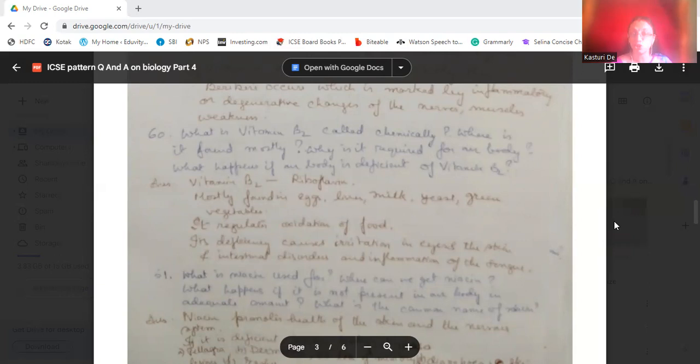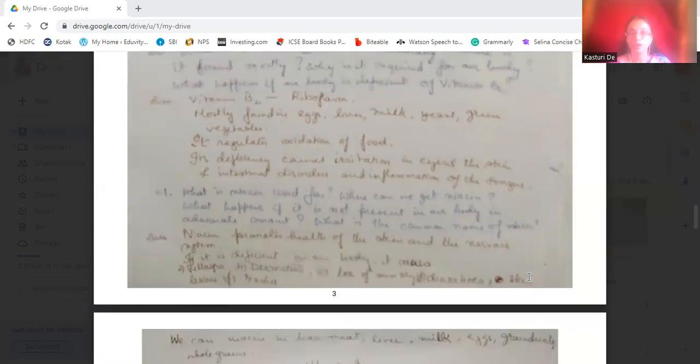Then, what is niacin used for? Where can we get niacin? What happens if it is not present in our body in adequate amount? And what is the common name of niacin?